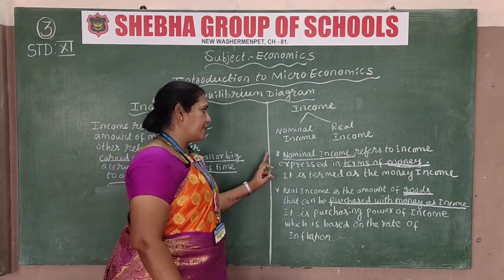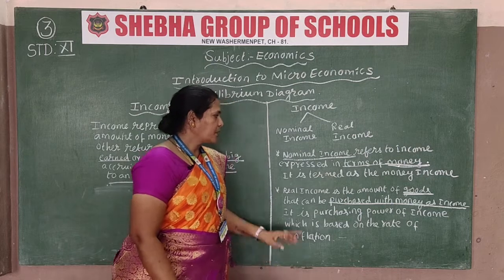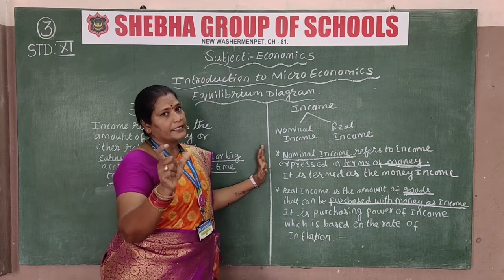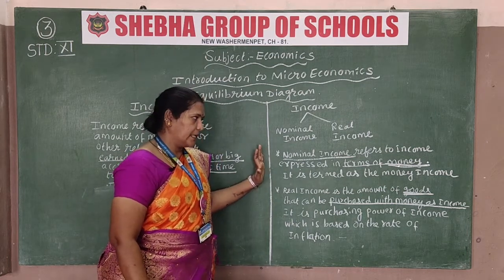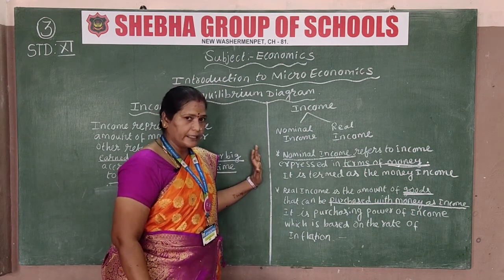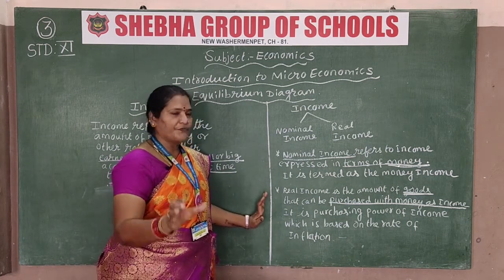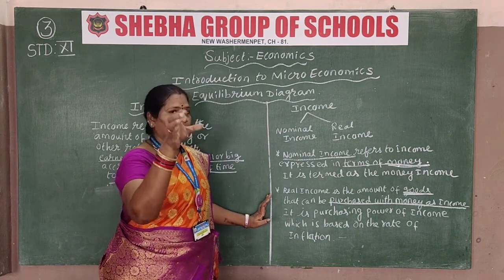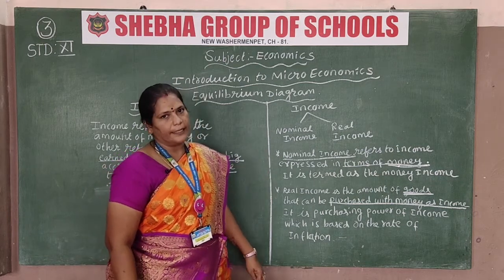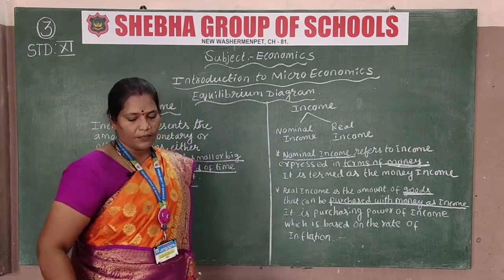Okay children, there are two types of income: one is nominal, another is real. The difference between them is that nominal income is in terms of money. If money terms come up, that is nominal income. But in real income, if they explain the goods that you purchase with money, that is real income. That is the difference between nominal and real income. I hope you understood this concept, children. Let us move to the next one.